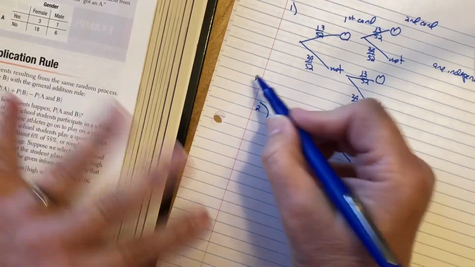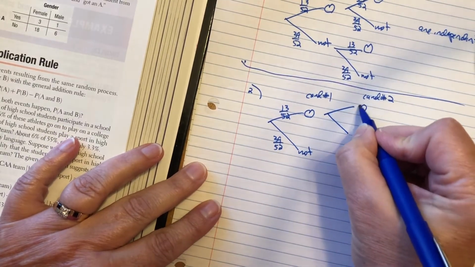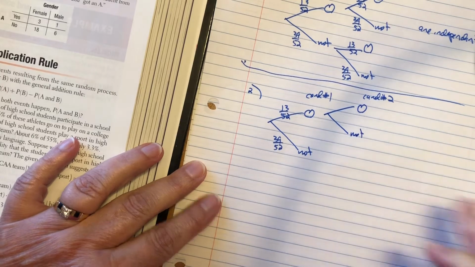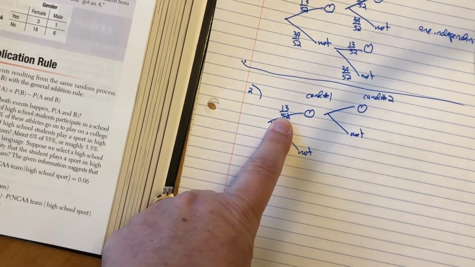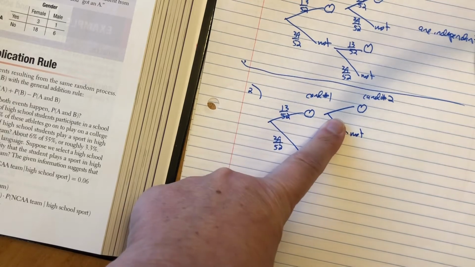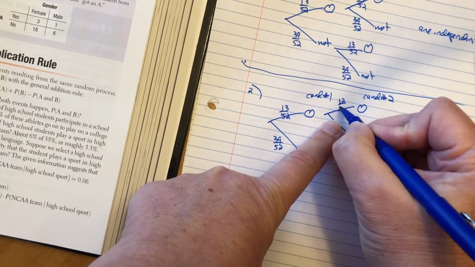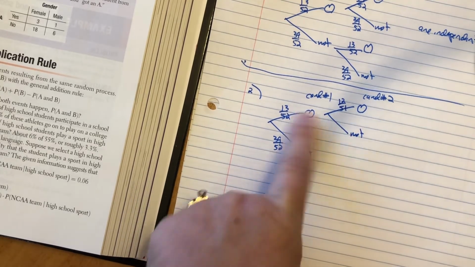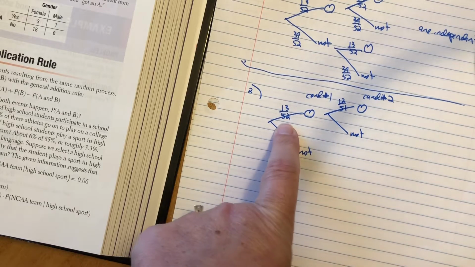put a little line here. Now, if the first card was a heart, I'm going to have one less heart. As a matter of fact, I'm going to have one less card too. So the probability the second card's a heart is only 12 out of 51. Okay, so these are dependent because whether that one's going to be a heart depends on whether this one's a